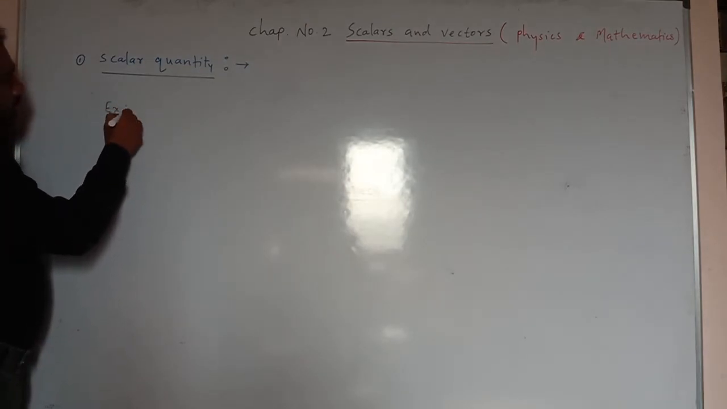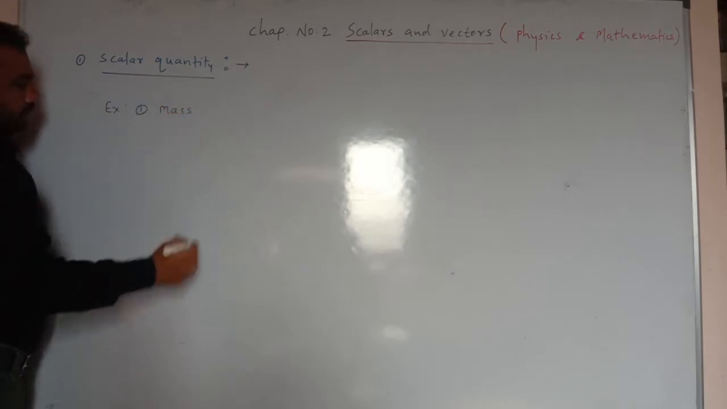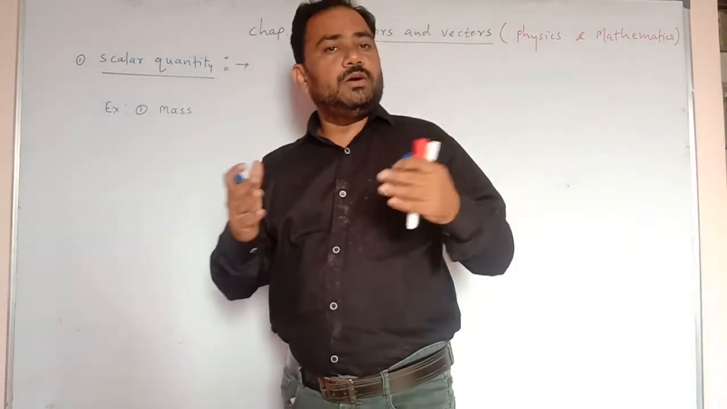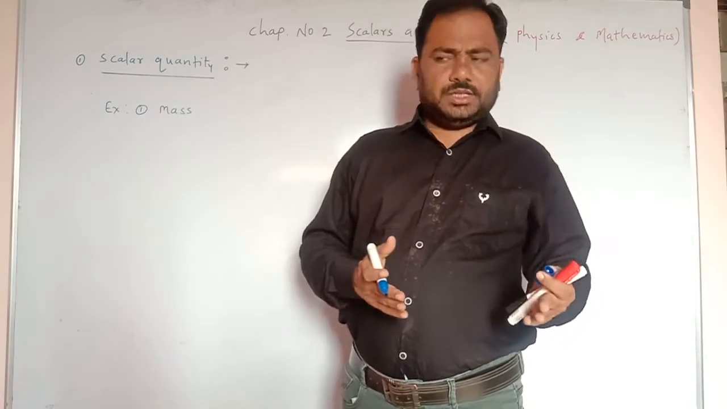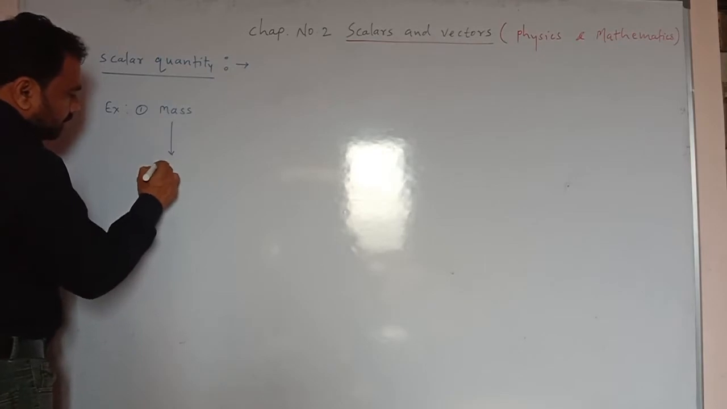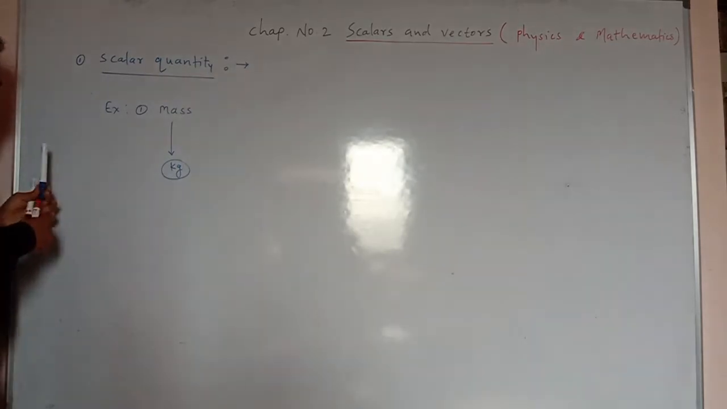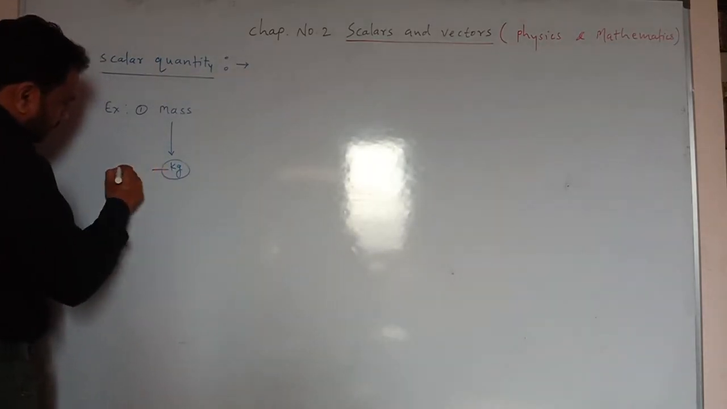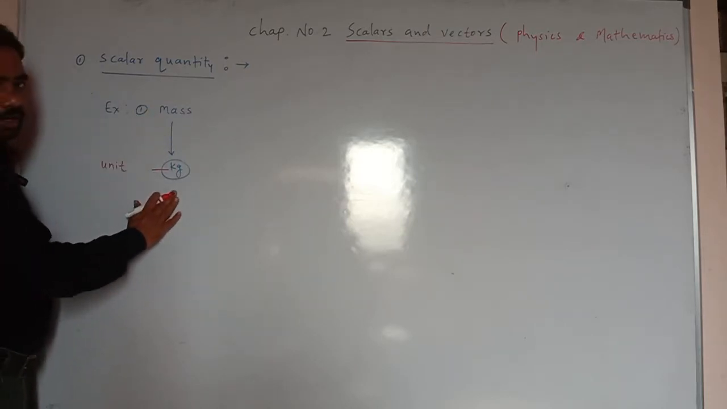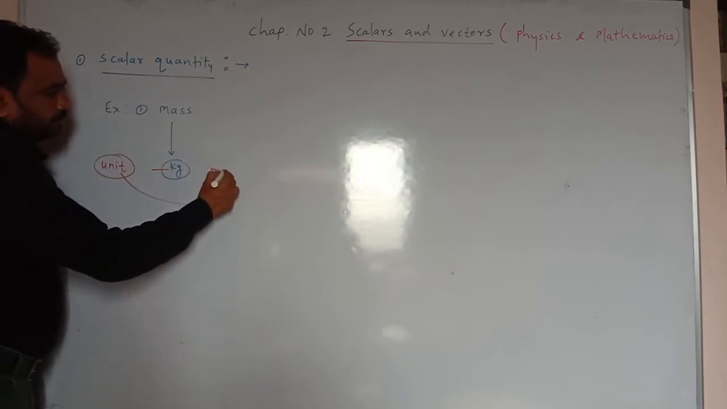We can take examples here. The first example is mass. Suppose we want to measure mass, because mass is a fundamental quantity. How is it measured? To measure mass, we must know its SI unit, that is kg. This kg represents the unit. The unit of mass is kilogram. This unit is also called magnitude.